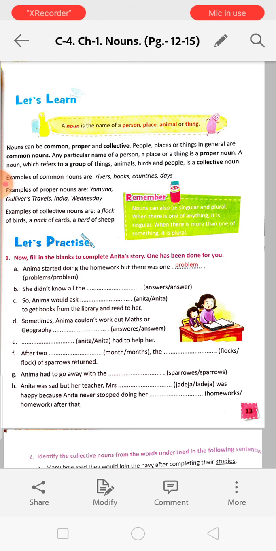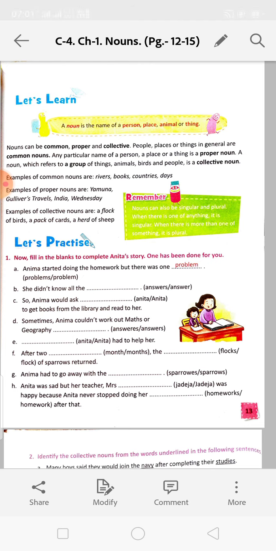For example, common nouns are rivers, books, countries, days. And proper nouns will be river Ganga, river Yamuna. So we are giving the special name to the rivers. Next is books. When we say Ramayana, Mahabharata, or here it is written Gulliver's Travels, these are the names of the books.